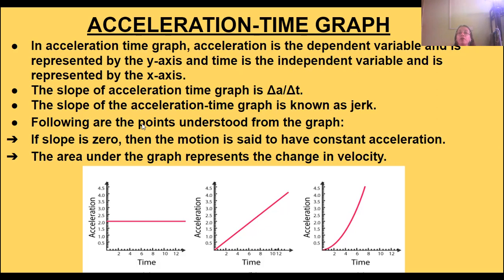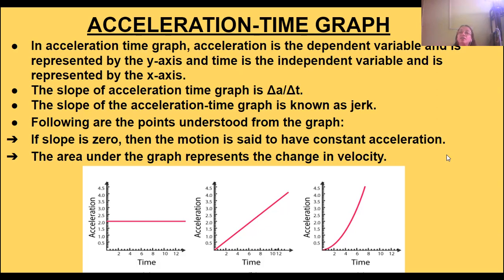If the slope is 0, then the motion of the body is said to have constant acceleration. Acceleration is not changing with time.